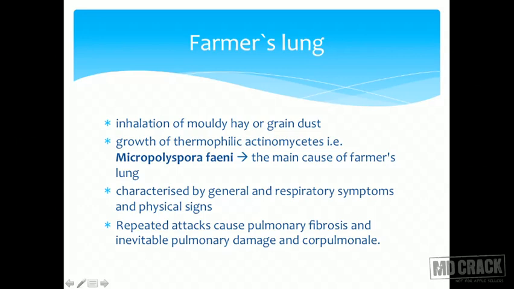Characteristics are general and respiratory symptoms and physical signs. So there is really nothing special about this. It looks like all the other pneumoconiosis. No special segregating factors available here. Repeated attacks cause pulmonary fibrosis and inevitably cause pulmonary damage and cor pulmonale.